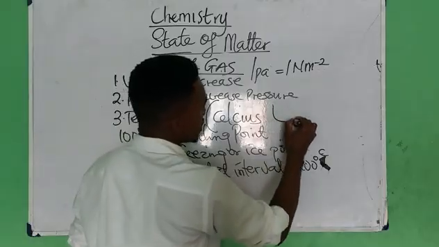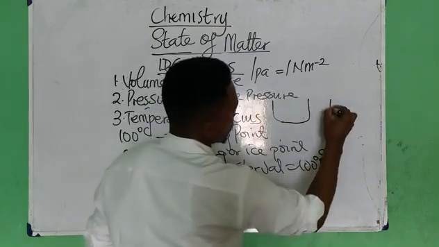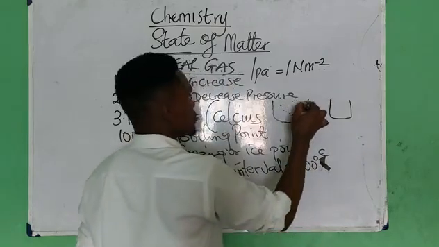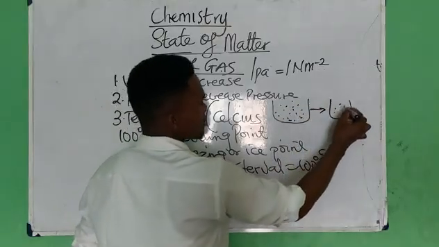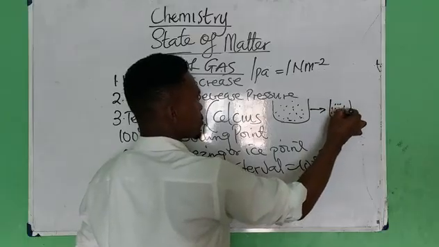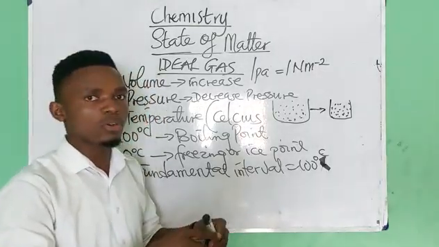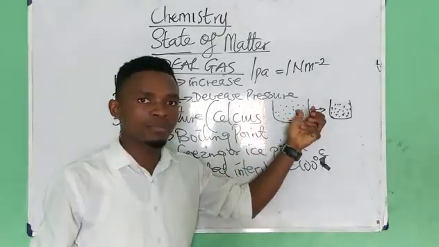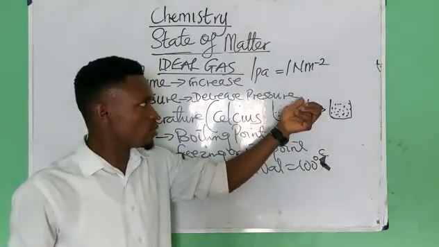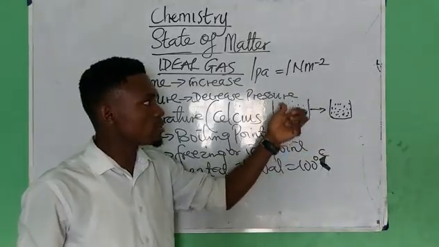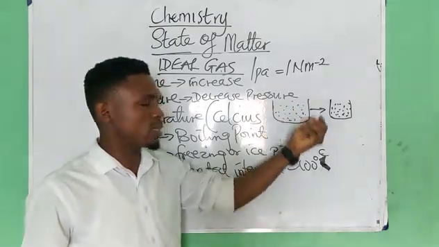If I have a larger container such as this, and a smaller one like this, I have gases distributed uniformly in the container, and these same gases are limited. They are restricted. Owing to the fact that these gases are found in a bigger volume, it means that the force they exert on the walls of this container is moderate. It is not quite high because the volume is large.